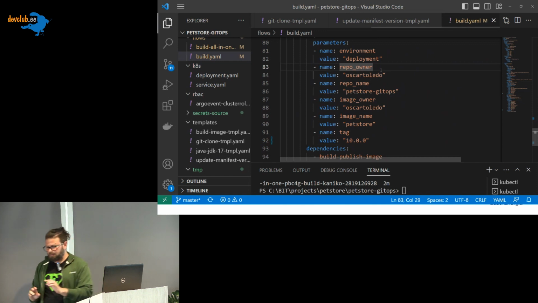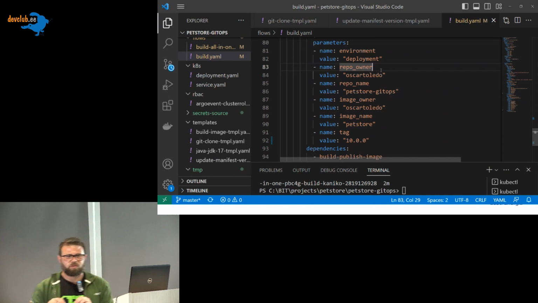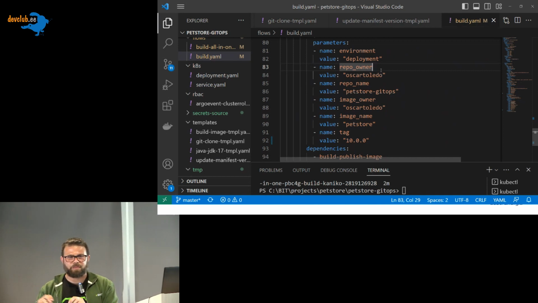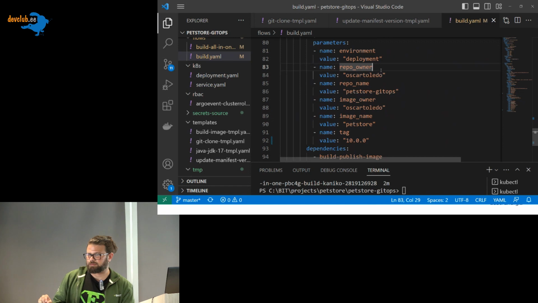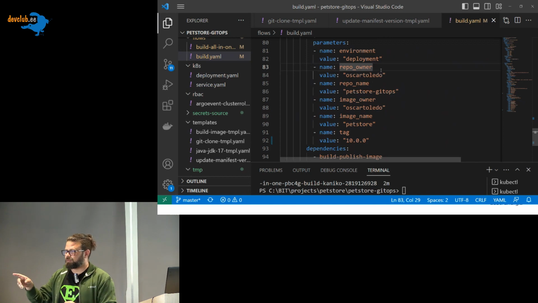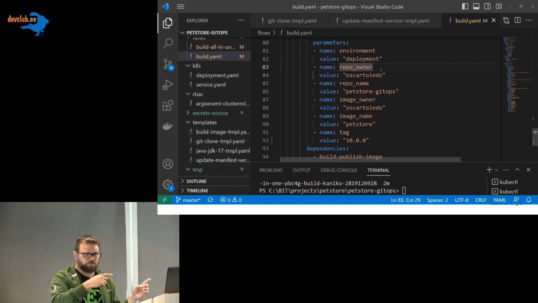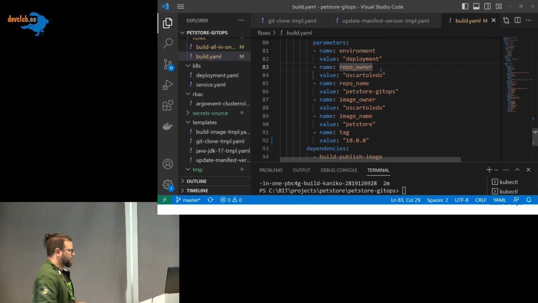So now we are going a little bit further. We will not only build the image, we will actually deploy it. All right. So I will build the image, I will save it in my Docker Hub, and I will update my GitHub repository in a way that deploys the new image that I created in the cluster. Let's try to do it.